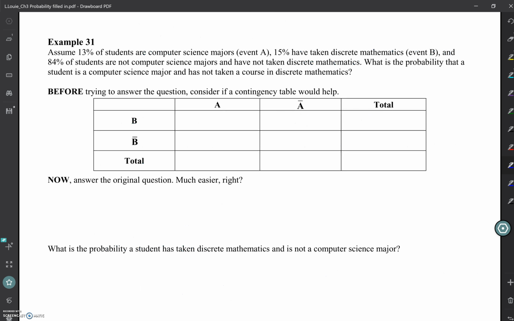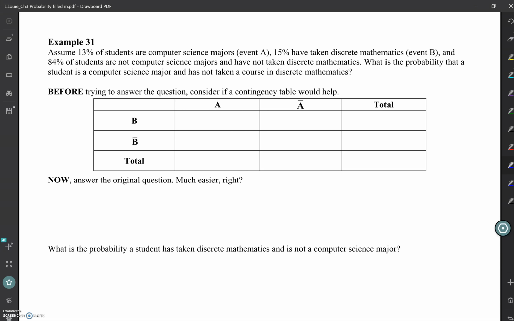Assume 13% of students are computer science majors. We'll call that our event A. 15% take discrete mathematics. We're going to call that event B. And 84% of students are not computer science majors and have not taken discrete mathematics.